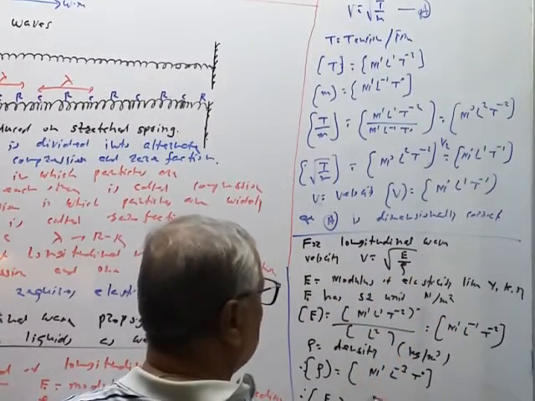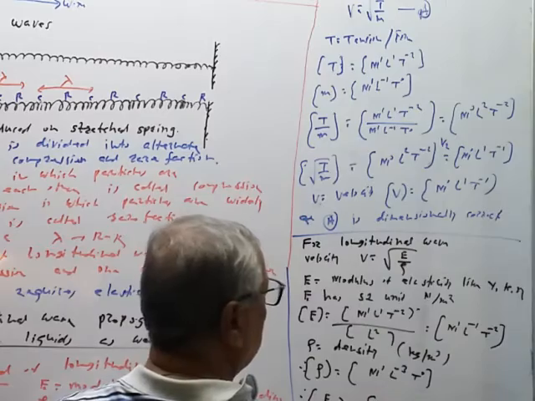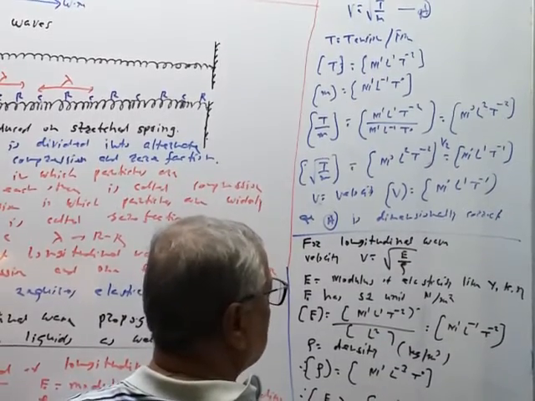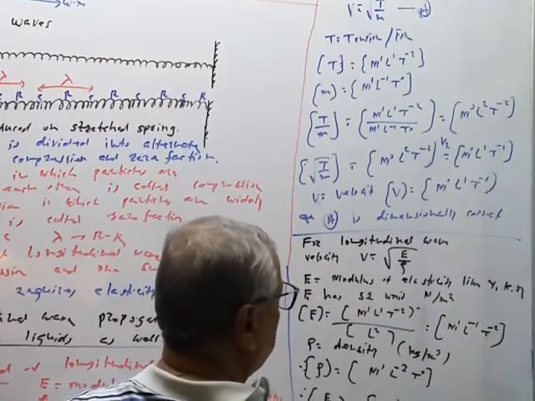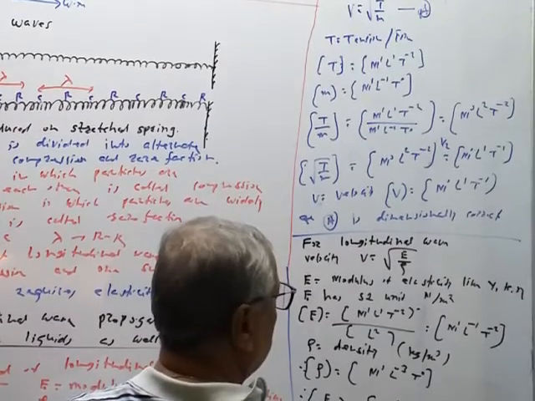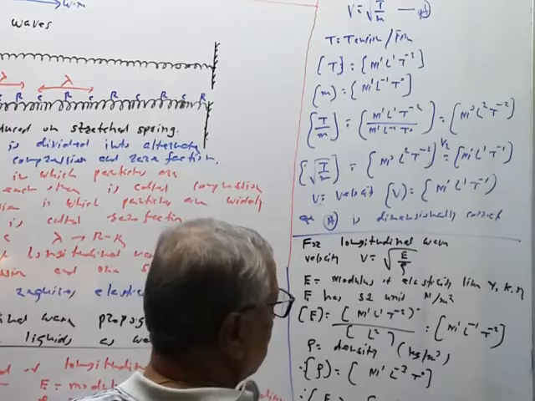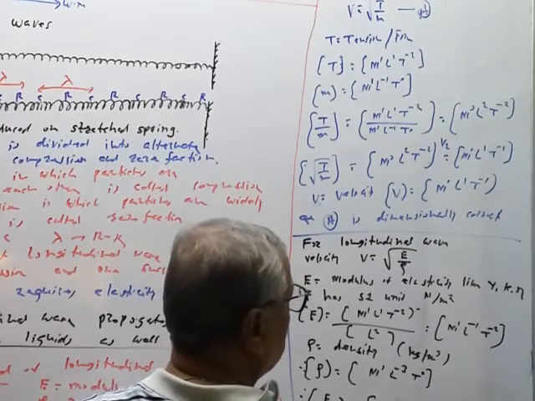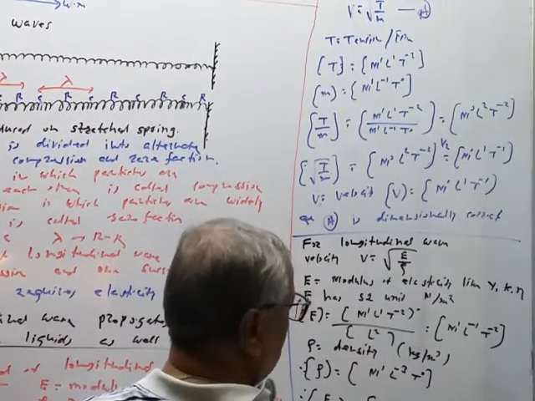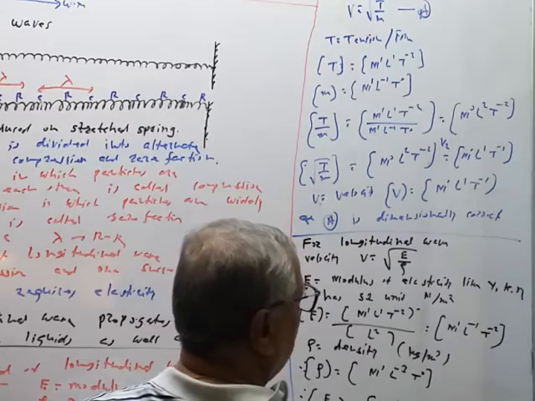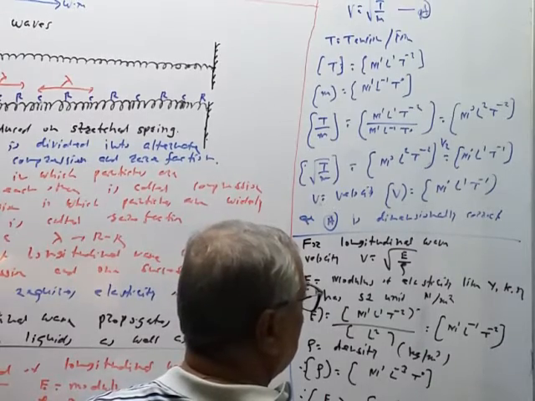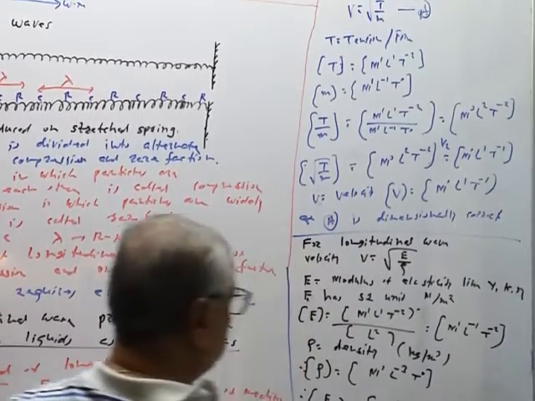So these are the dimensions: M raised to 1, L raised to minus 1, T raised to minus 2 upon M raised to 1, L raised to minus 3, T raised to 0. So this L raised to minus 3 will become plus, and therefore this is equal to M raised to 1 will get cancelled, L square T raised to minus 2.